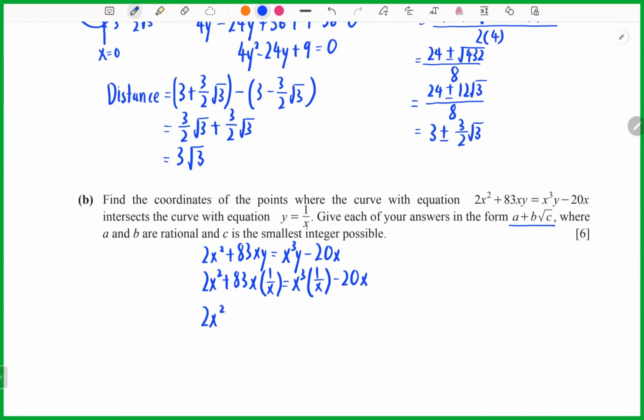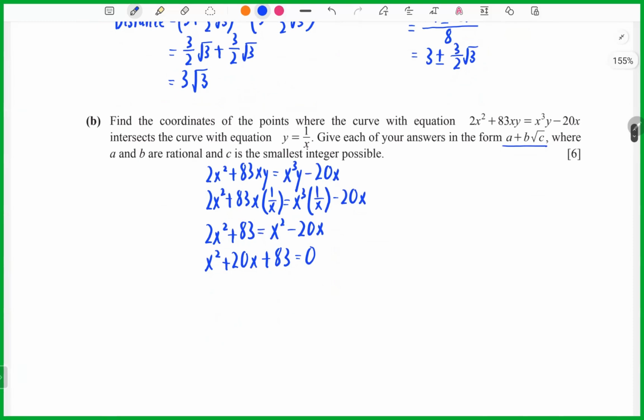Okay, 2x squared plus 83 equals x squared minus 20x. So now I will get x squared plus 20x plus 83 equals 0. Now we can use the quadratic formula to solve.